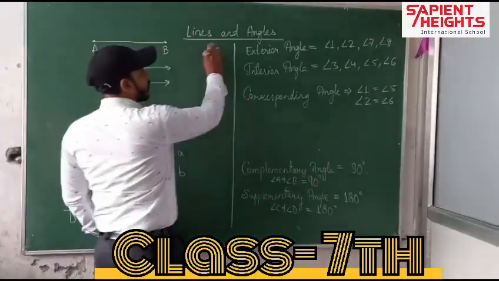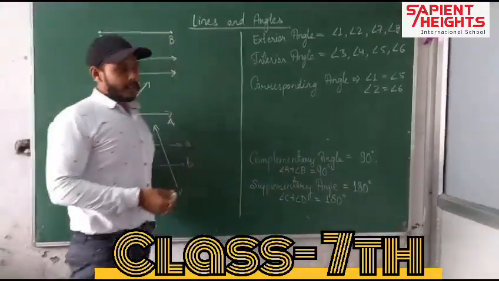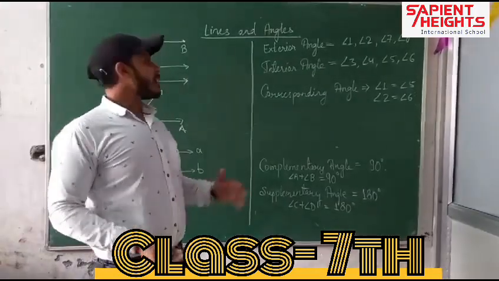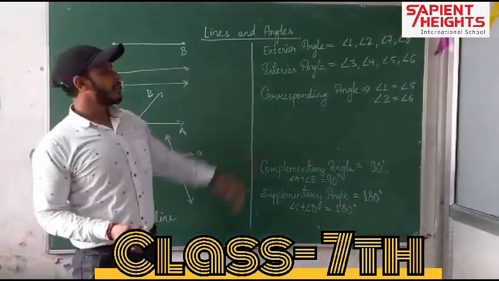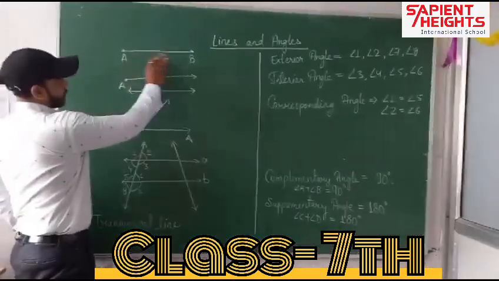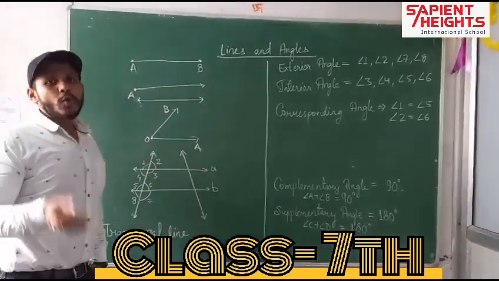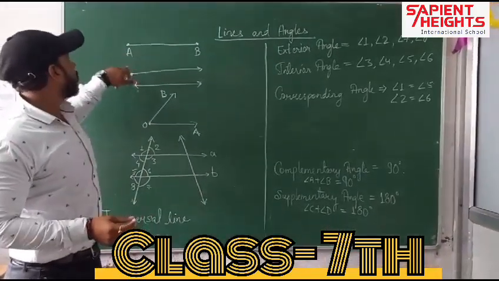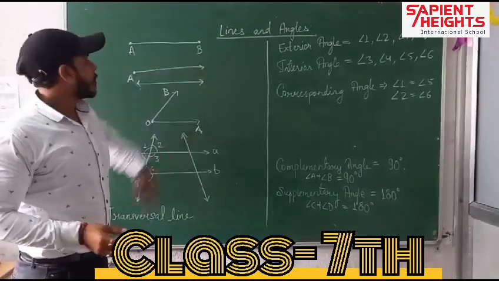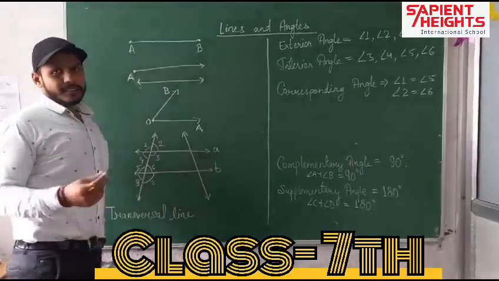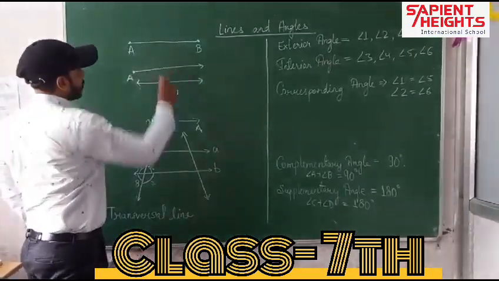So the name of our topic is lines and angles. One by one we understand what is a line and what is an angle. A line which has two end points, here we have two end points, A and B, we call it a line segment.